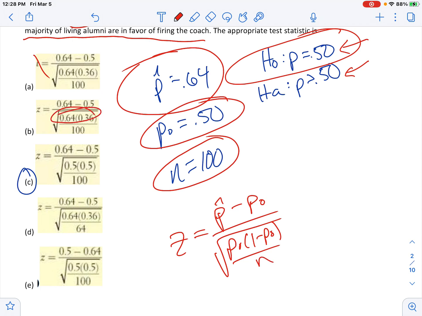Some of these are canceled out because they use your p hats. You don't use your p hats here. And then this one is wrong because it's reversed. Technically, this would give you the same answer in terms of your p-value, though. Well, actually, no, it won't, because a negative z with a greater than, it's going to be like we're testing a negative z, which is on this side, but then greater means you have to go to positive infinity, so that's not true. So there's no way to rationalize that E is correct either way, no matter what.